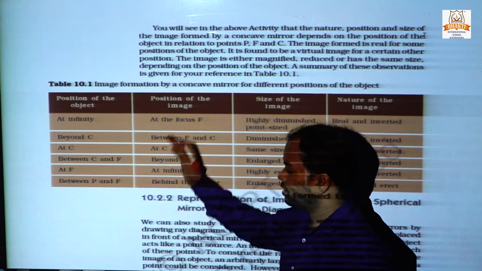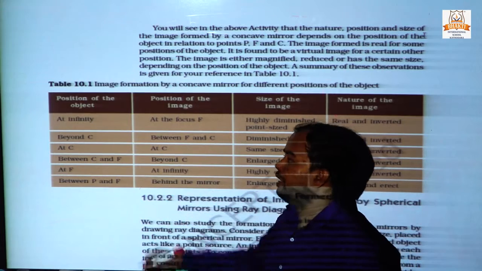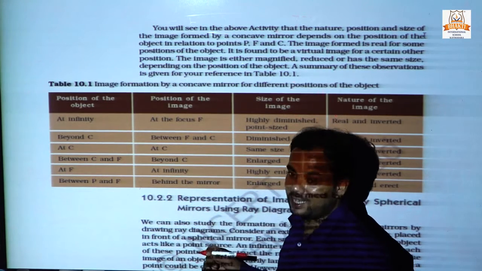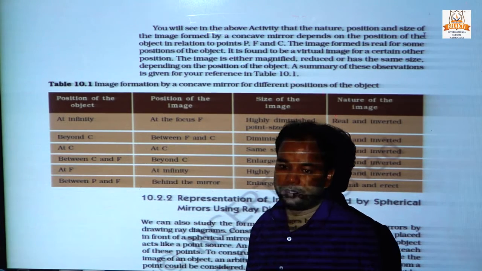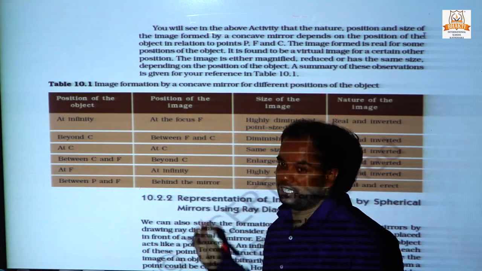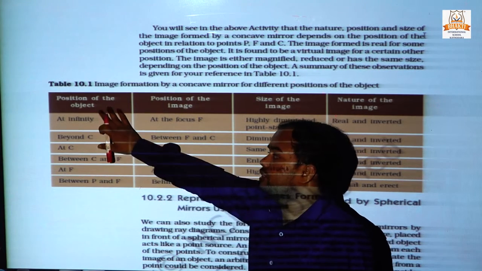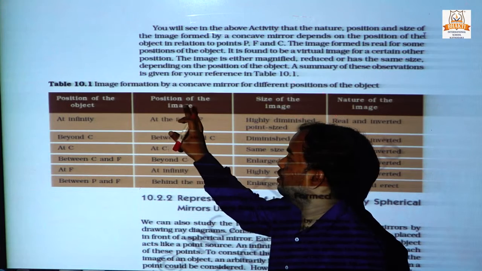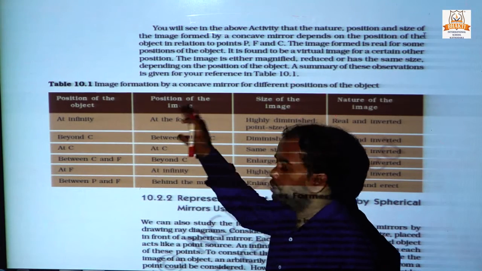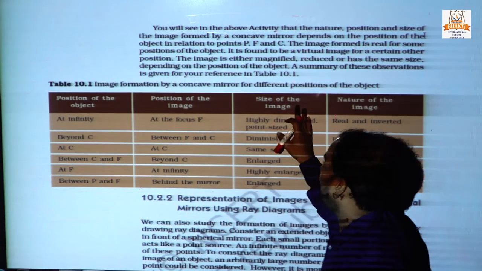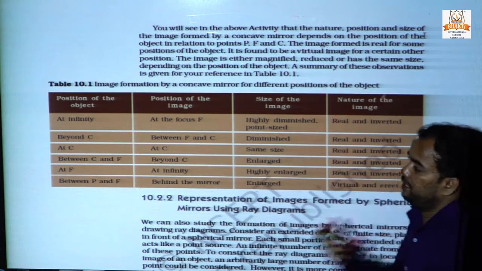In the phenomenon of image formation by the spherical mirror, the three main points as we discussed are position of the image, size of the image, and nature of the image.